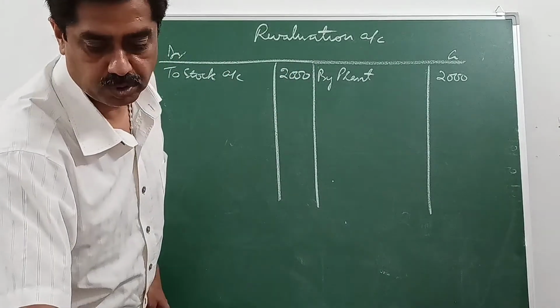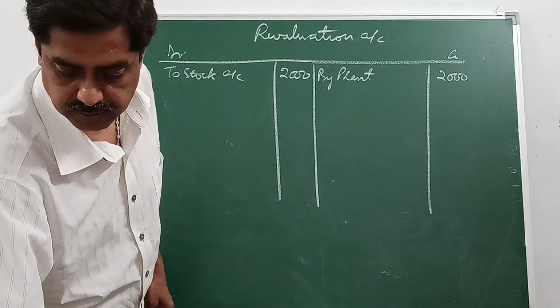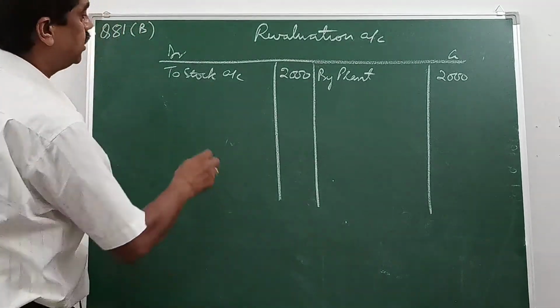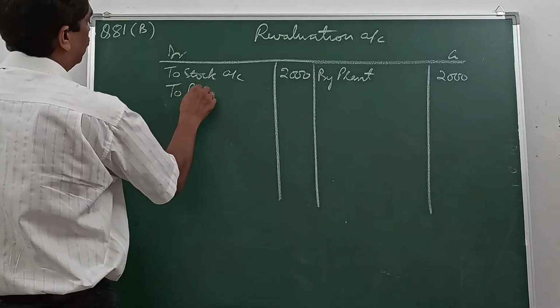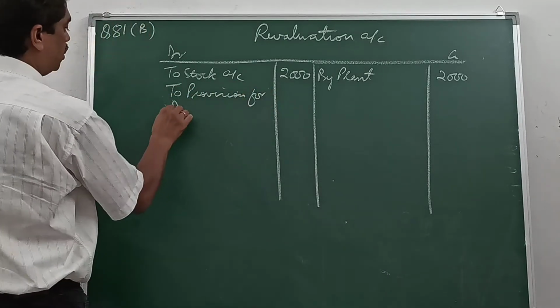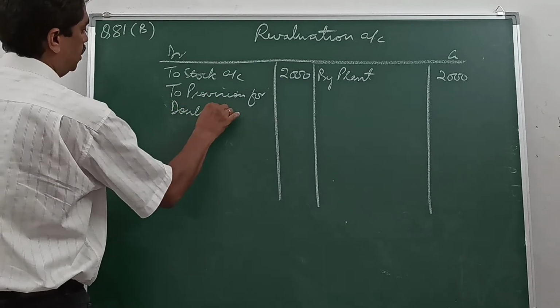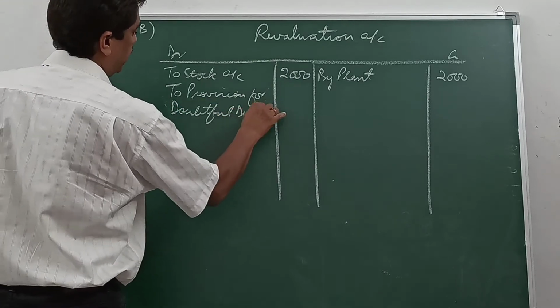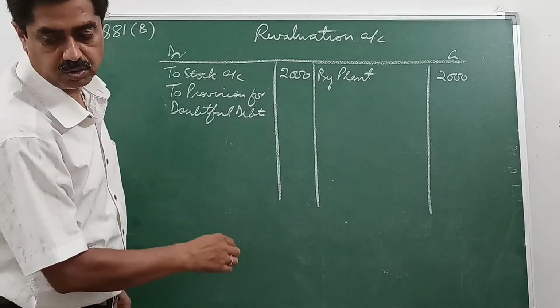Then create a provision of 5% on debtors. Debtors are 18,000, so we create a provision for doubtful debts. To provision for doubtful debts, 5% of 18,000 comes to rupees 900.